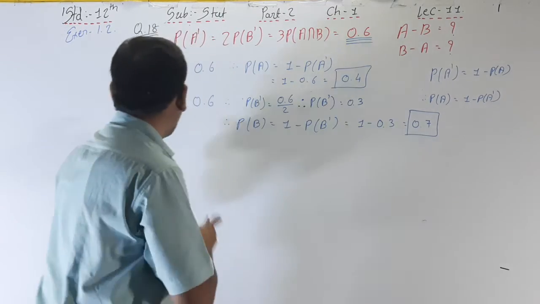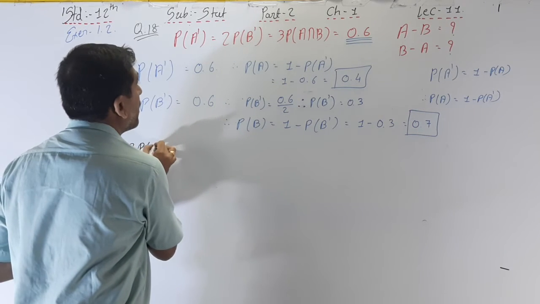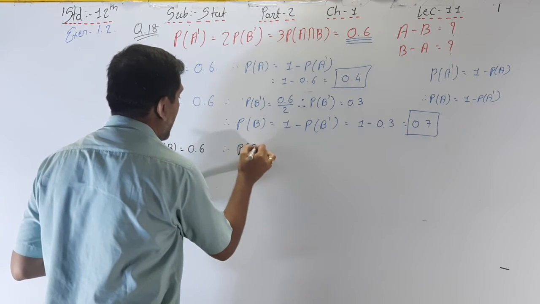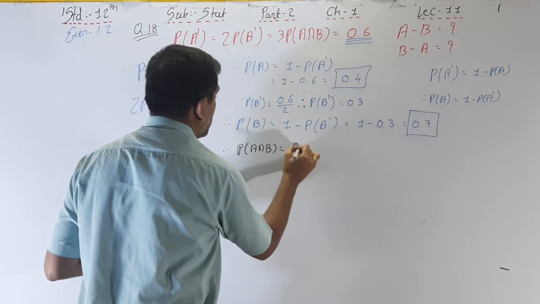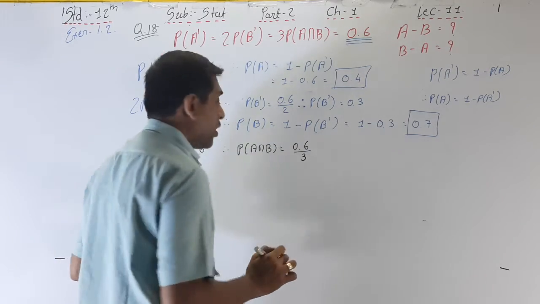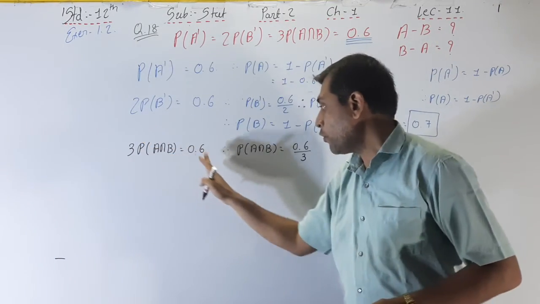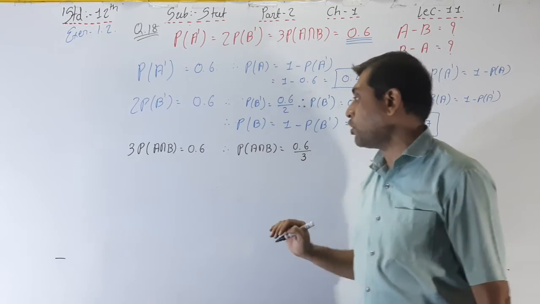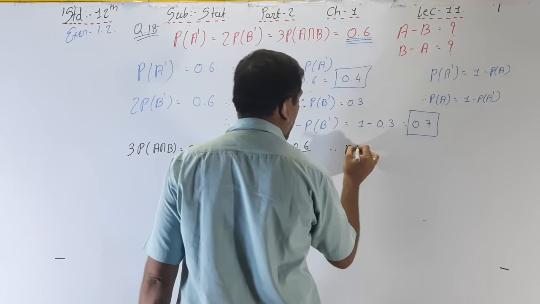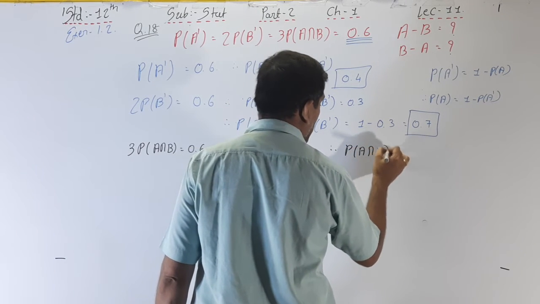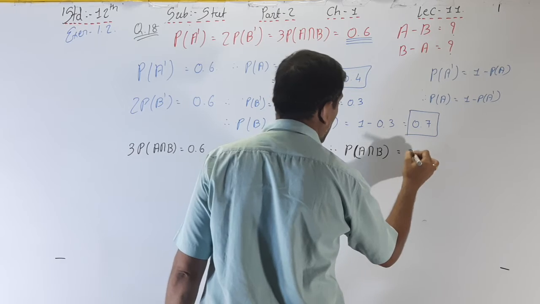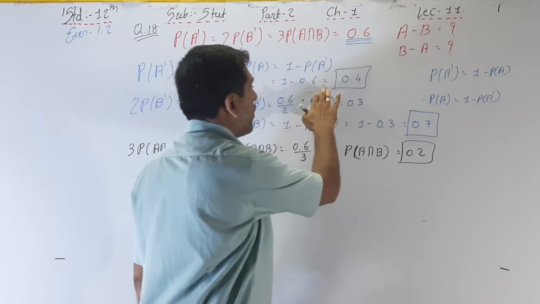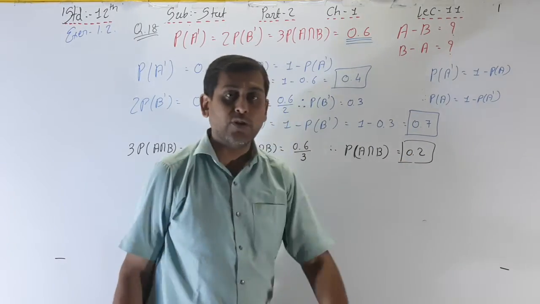Okay, and the last point, 3 P of A intersection B is equal to 0.6. Therefore, P of A intersection B is equal to 0.6 divided by 3, because here 3 is multiplied. So if we want to convert that after the equal sign, then we have to divide 0.6 by 3. Therefore, P of A intersection B is equal to 0.2. So we have here P of A, P of B and P of A intersection B.